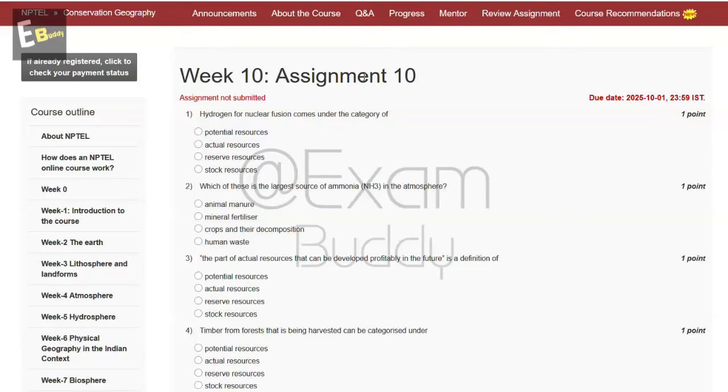Now let's do our assignment Conservation Geography Week 10 Assignment 10. So the first question is hydrogen for nuclear fusion comes under the category of, so these are the options: potential resources, actual resources, reserve resources, stock resources. So let's check the answer of our first question.